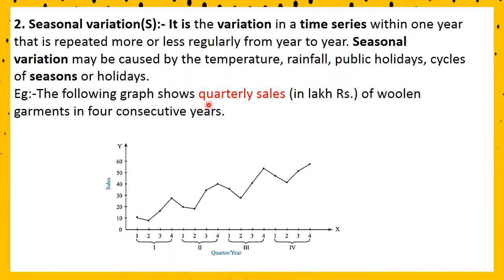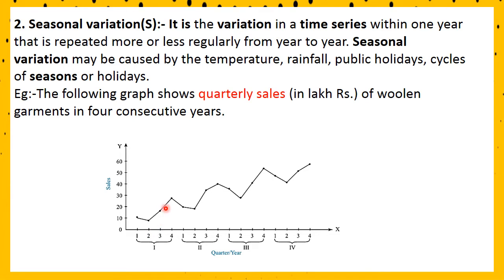The following graph shows quarterly sales in lakhs of rupees of woolen garments in 4 consecutive years. So first year, second, third and fourth year, we can just go through this example. See, the first year, look at this part of the curve. 4 points are marked over this first year. And starting, it is decreasing, then it's an increasing movement.